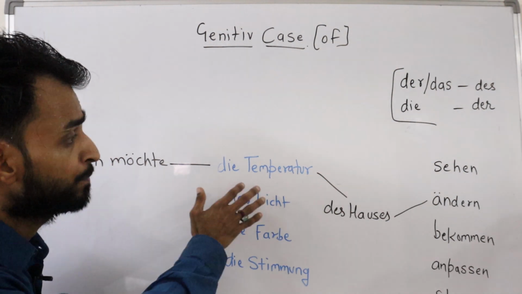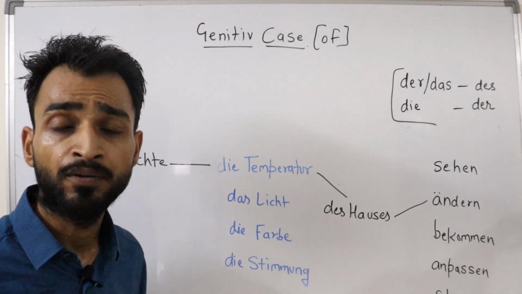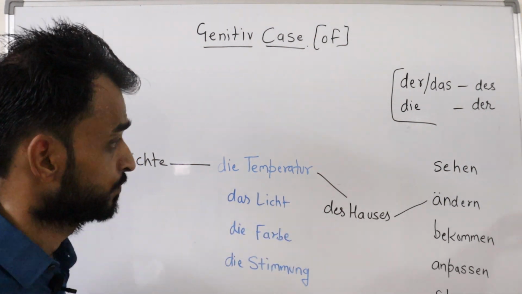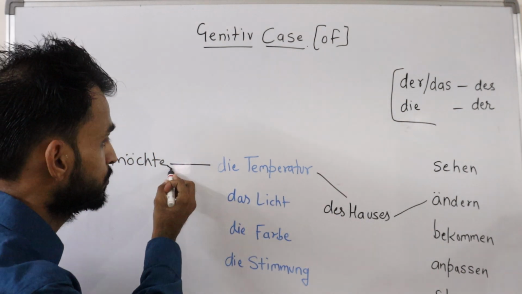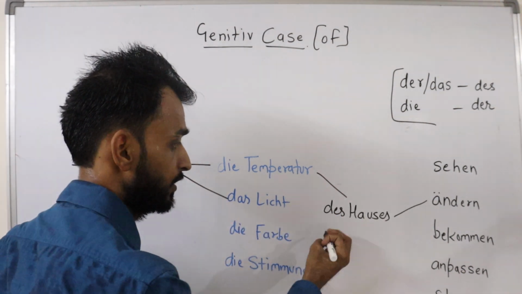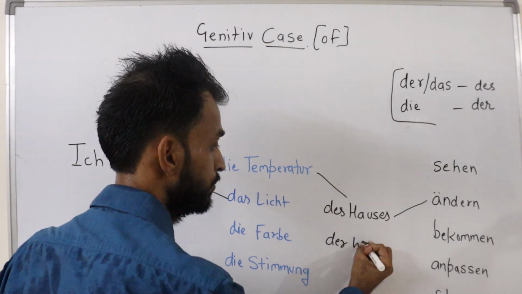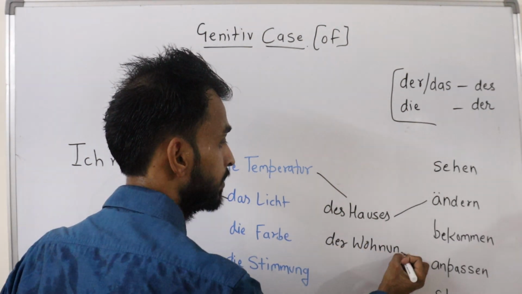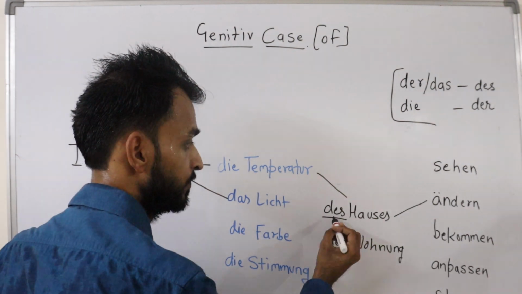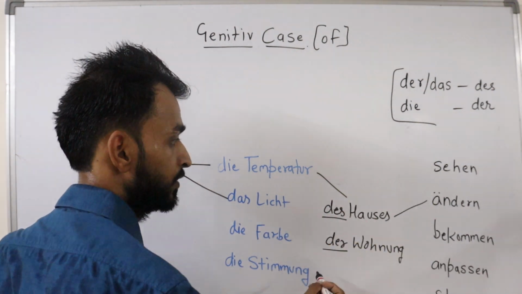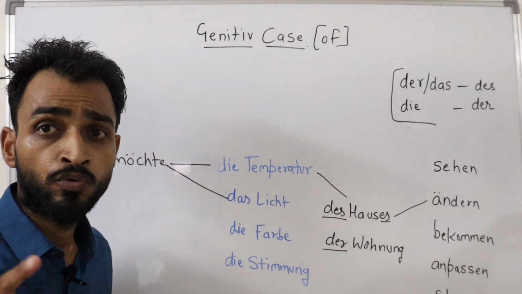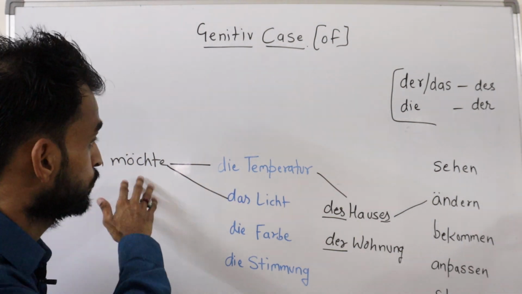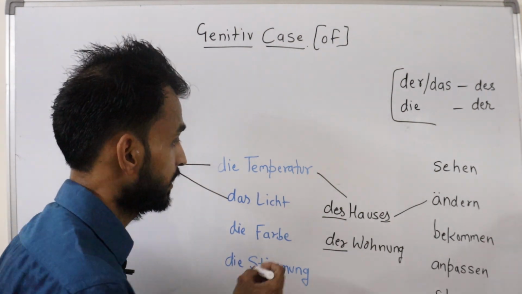So, ich möchte die Temperatur des Hauses ändern. I would like to change the temperature of the house. Here ändern means to change. Similarly, ich möchte das Licht der Wohnung. Die changes into der. You can see this is genitive. I have already changed here des and here der. So, the noun also takes es, but with die feminine, the noun will not take any ending. So, ich möchte das Licht der Wohnung